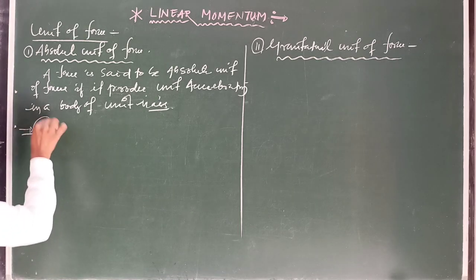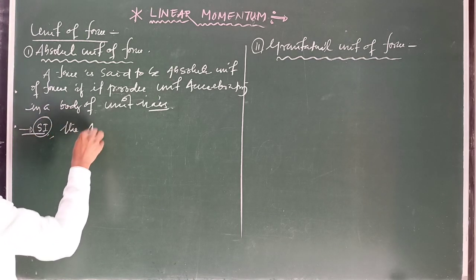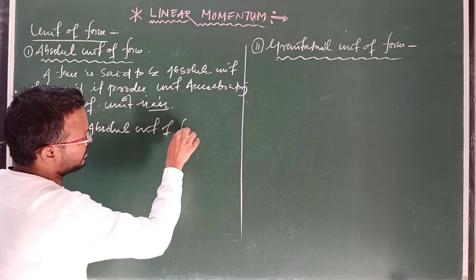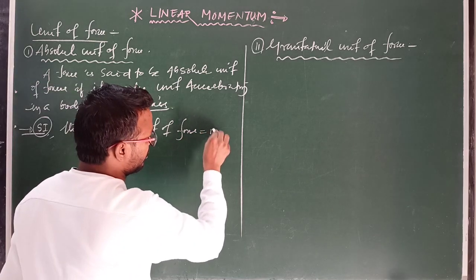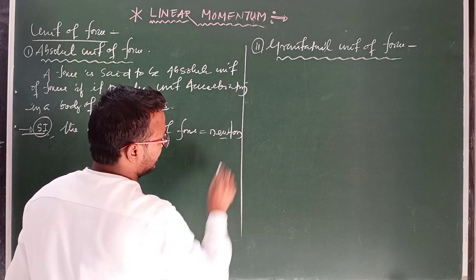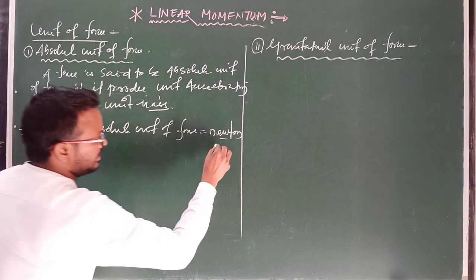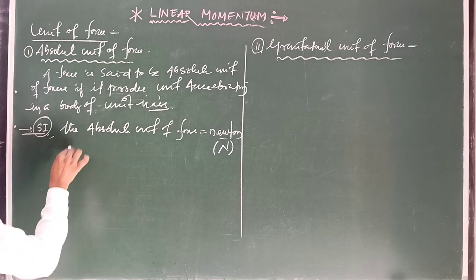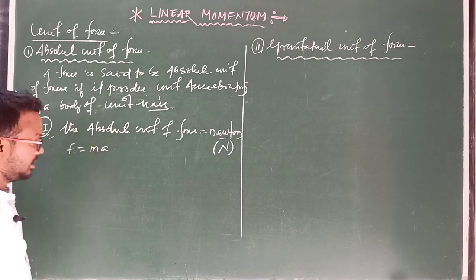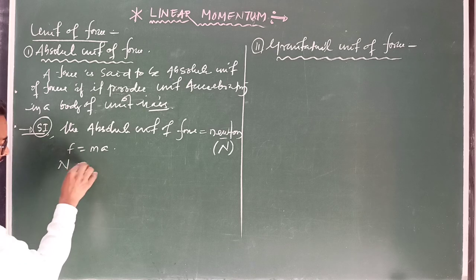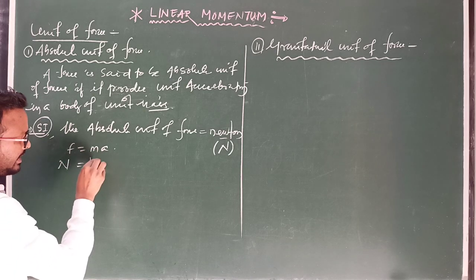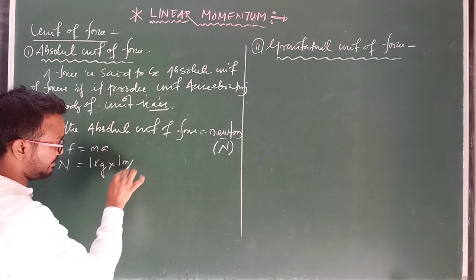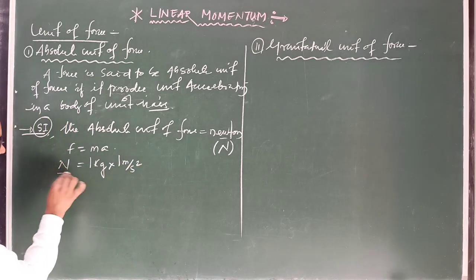Next, come to the SI unit of the absolute unit. So in the SI system, the absolute unit of force is the Newton. Or in symbolic representation, it is capital N. So F equals mass into acceleration. So F here is in Newton. In the SI system we use mass of 1 kg and acceleration of the body 1 meter per second square, then we can say this is 1 Newton.